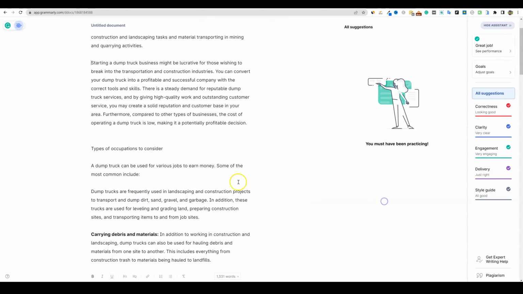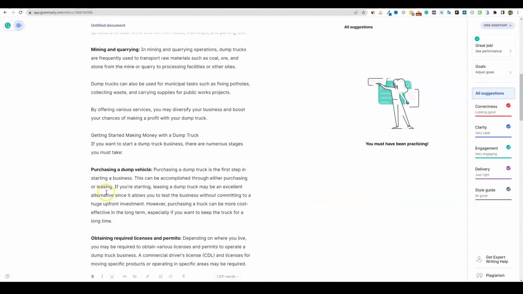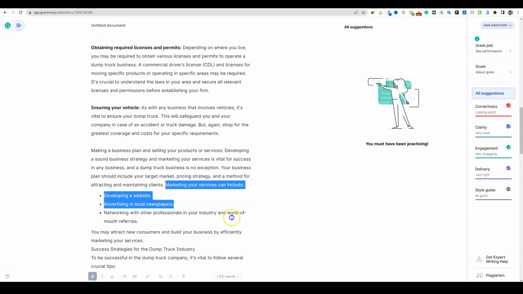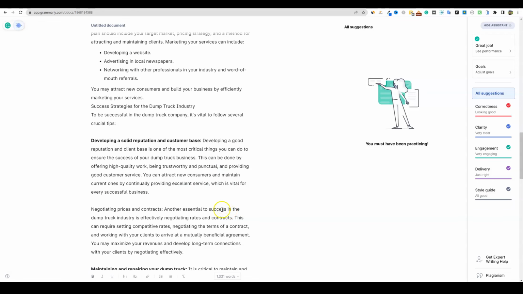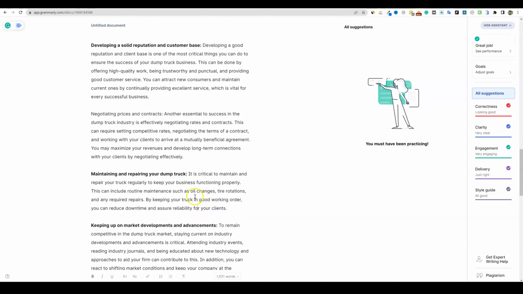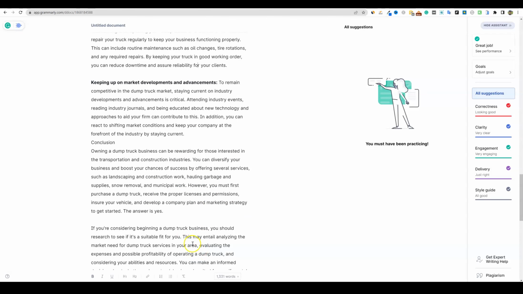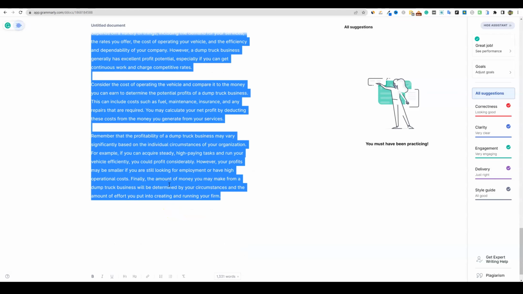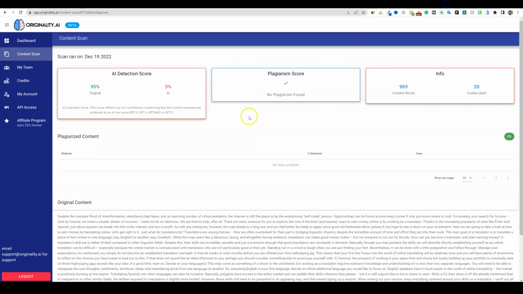That's pretty cool. So next, what we're going to do, it actually even went and bolded some things, and it even rewrote some of this right here and put it into bullets. I've noticed Grammarly is getting more intelligent with improving your content piece. I'm going to copy this, and let's just see what Originality.ai says about our score.